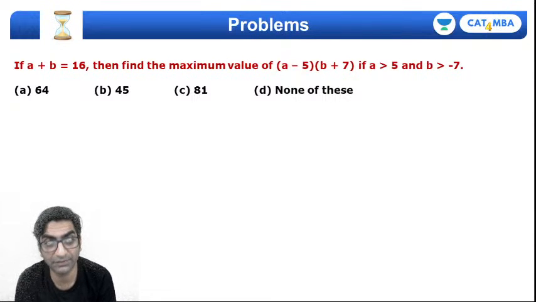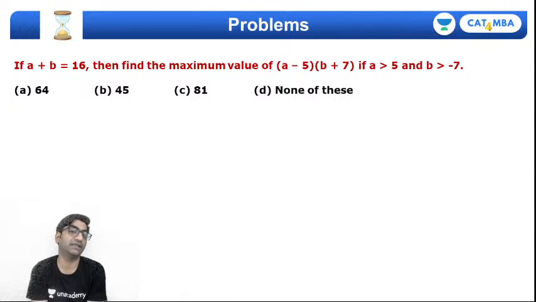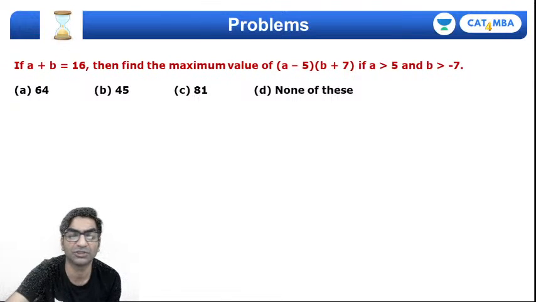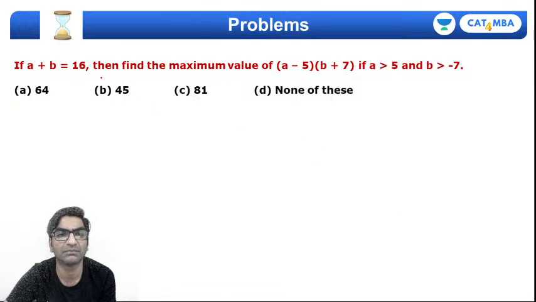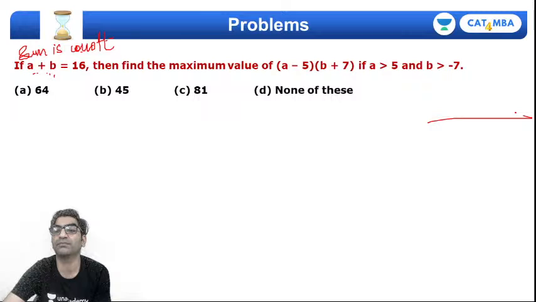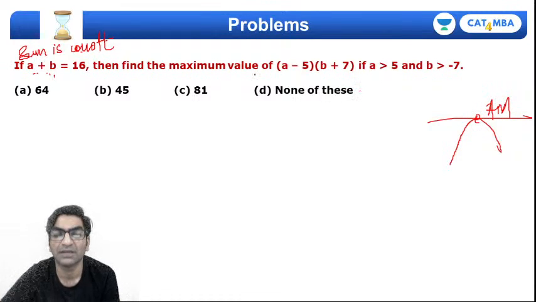Okay, here is a variation of the very same standard problem, right? यहाँ पे देखिए a plus b is constant, right? Now which mean depends on the sum, right? Which mean depends on the sum? The arithmetic mean, right? तो a और b का जो arithmetic mean है वो constant है, तो a और b का geometric mean, सोचो am fixed है, तो gm तो am के नीचे होता है, तो gm maximum तक पहुंचेगा. So gm is max means product can be maximized. Product of what? Product of a and b.